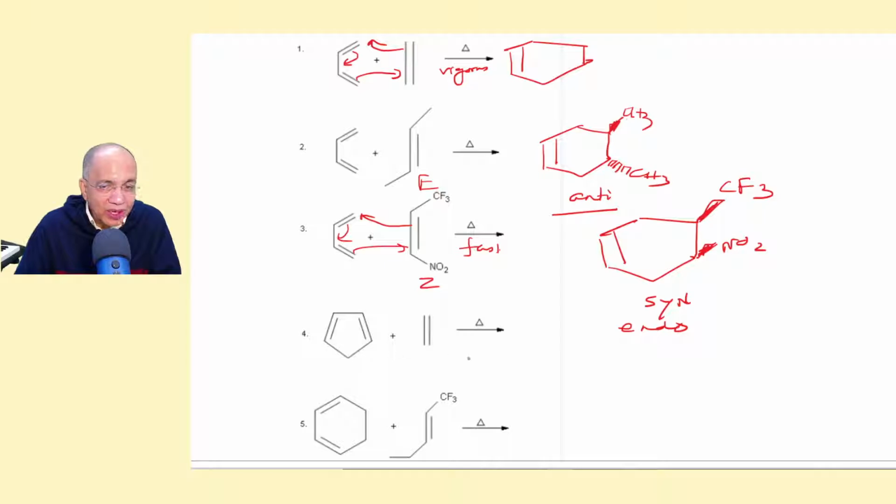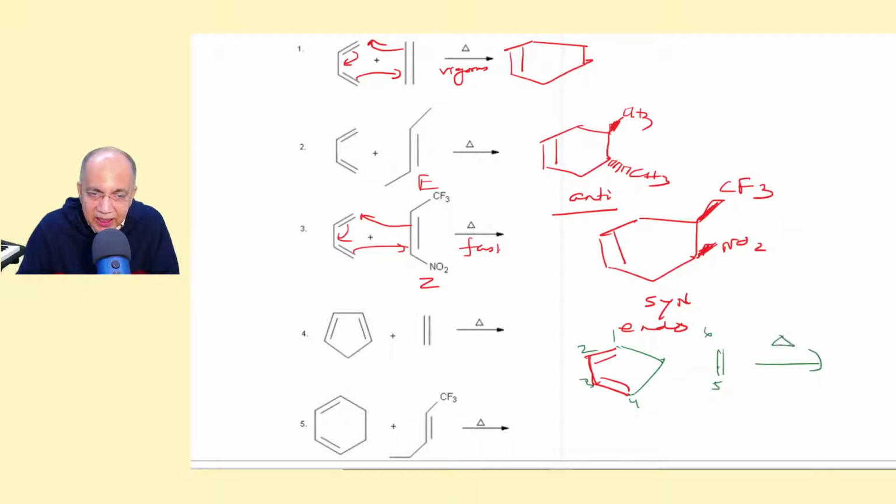Now coming to cyclopentadiene, what you do is like this. You do it in this format. Always you proceed in this format. This is the tail part, this useless part. And then number 1, 2, 3, 4, 5, 6.